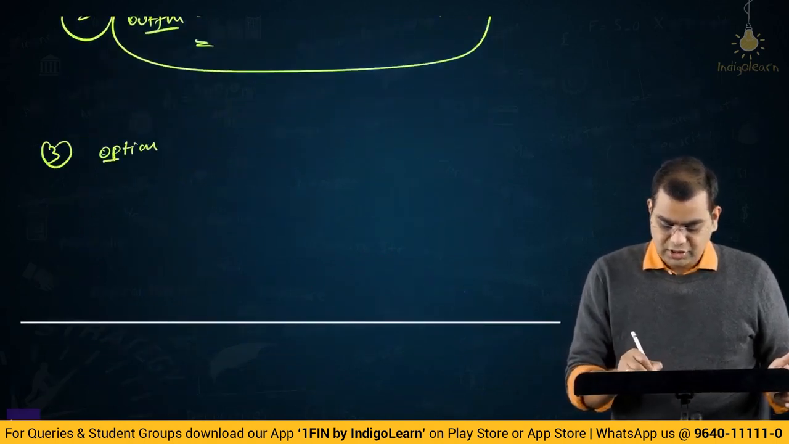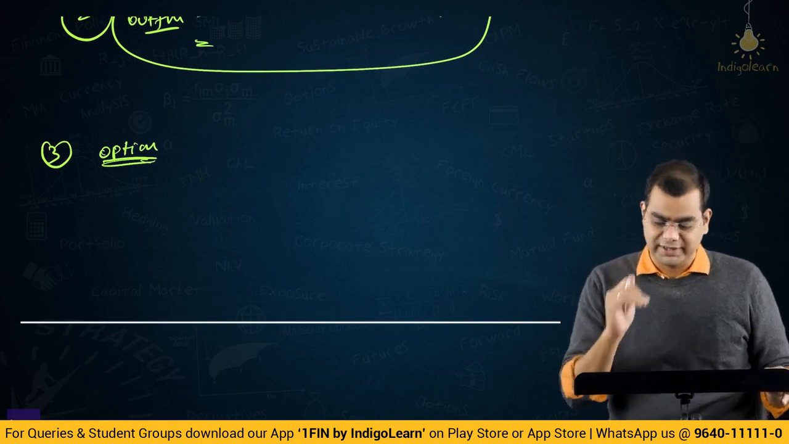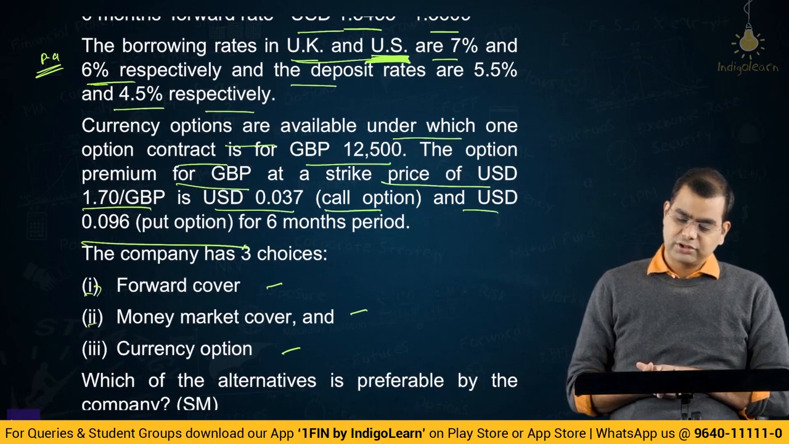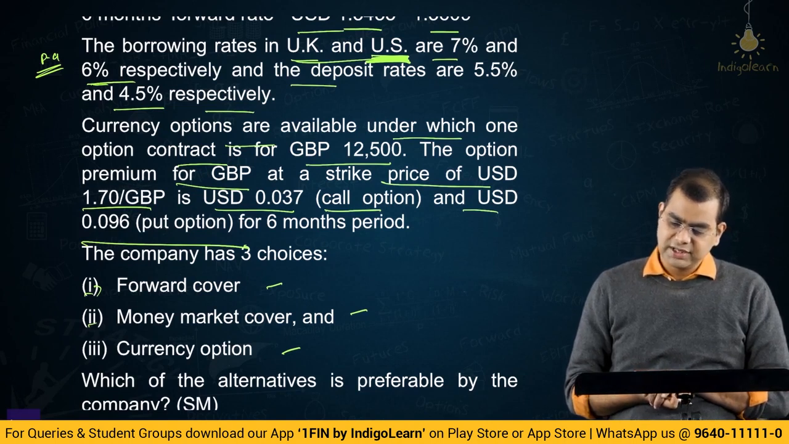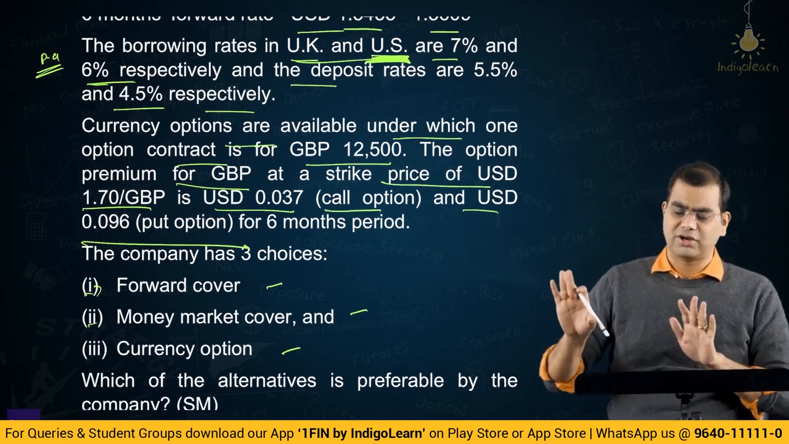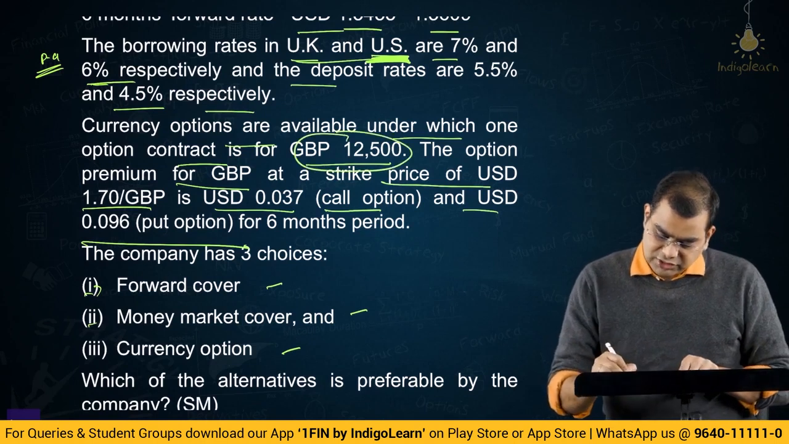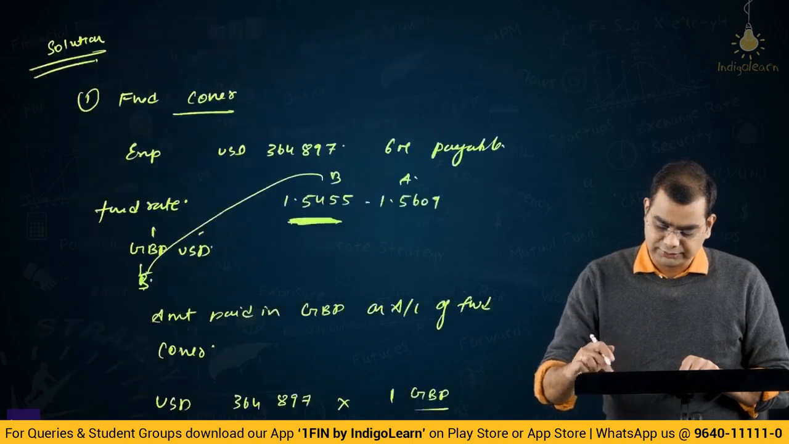Option. Now option is where things get slightly convoluted. Need not worry. We have a logic. We will go by that logic. Currency options are available under which one option contract is for GBP 12,500. The option premium for GBP at a strike price of US dollar 1.7 per GBP is US dollar 0.037 for a call option and US dollar 0.096 for a put option. So for a moment we will ignore this call and put. Let us come back to 12,500 pounds at 1.7 US dollar per pound.